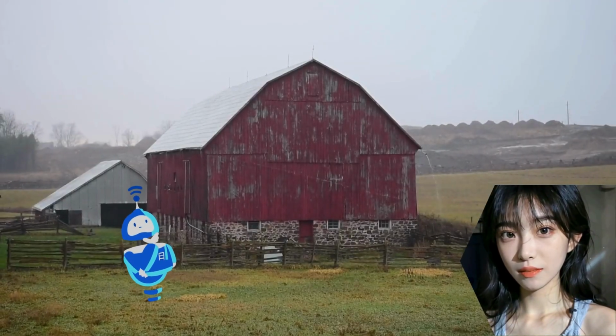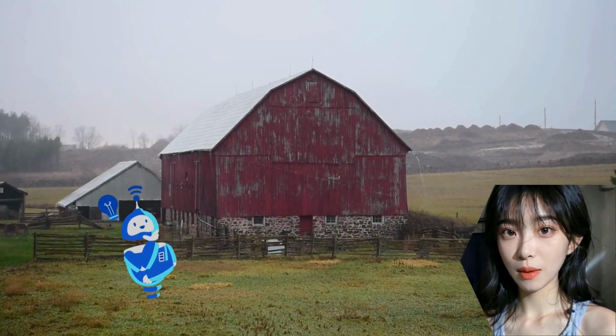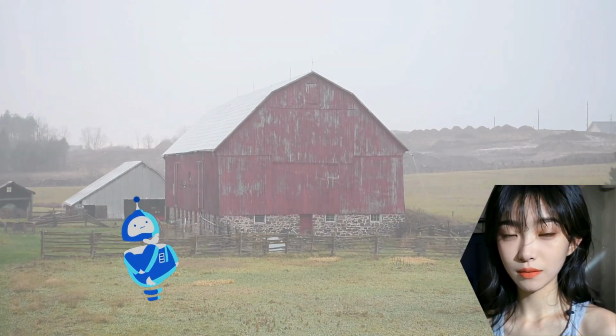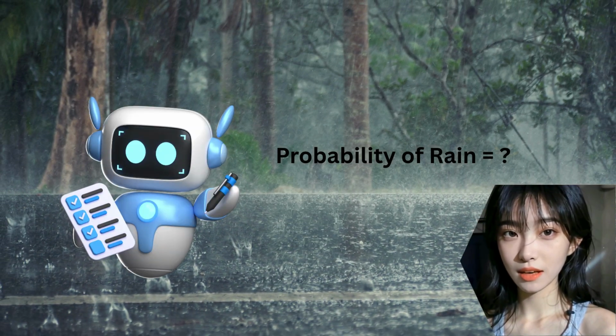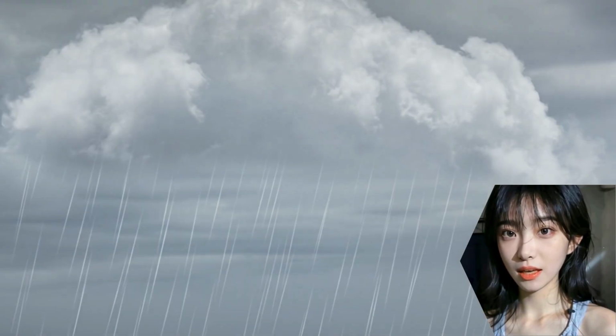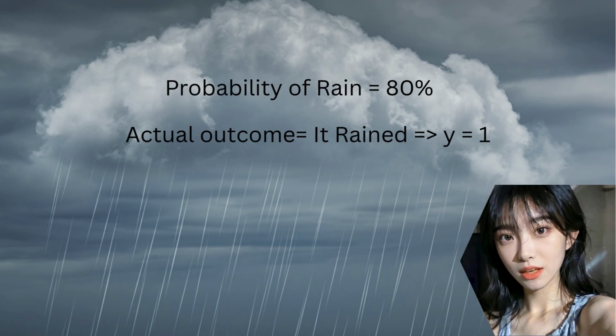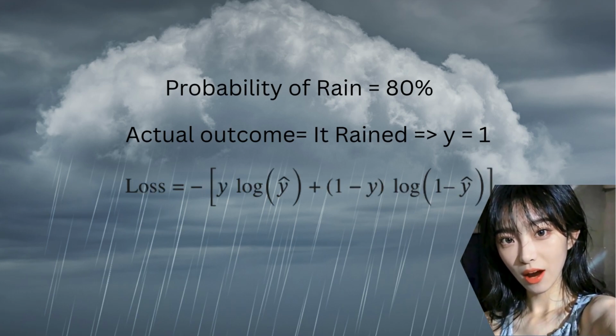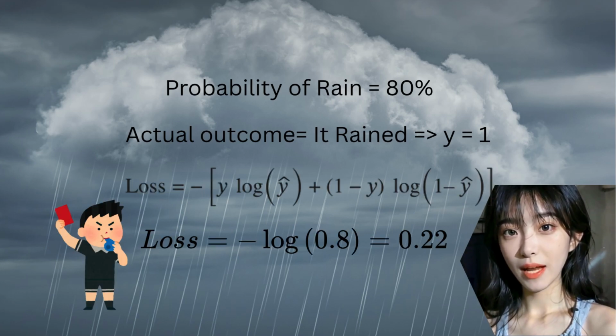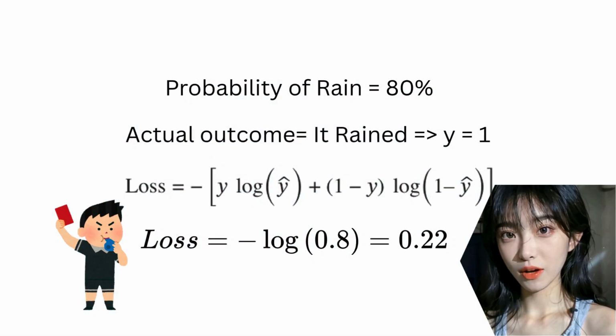Let's use an analogy. Imagine you are an AI and your job is to predict if it will rain tomorrow. You don't just say yes or no. You give a probability. Let's say you predict an 80% chance of rain. The next day, you look outside, and it's pouring. You were right, the outcome matched your high confidence. There's very little surprise here, so the penalty or loss should be very small.